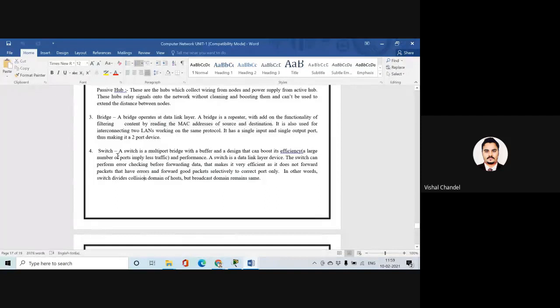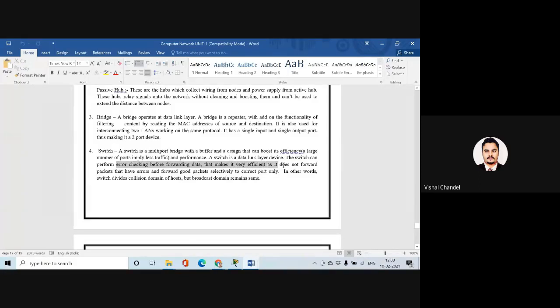So now we are going to discuss the switch. A switch is a multi-port bridge. Please understand this point. A switch is a multi-port bridge with a buffer and a design that can boost its efficiency for large traffic and performance under large traffic. A switch is a data link layer device, and it can perform one more important operation: error checking and forwarding data.